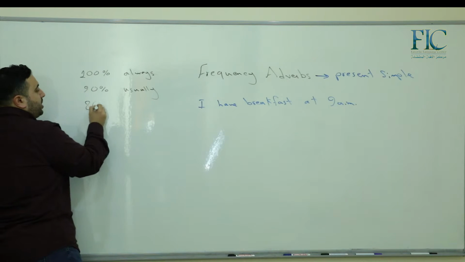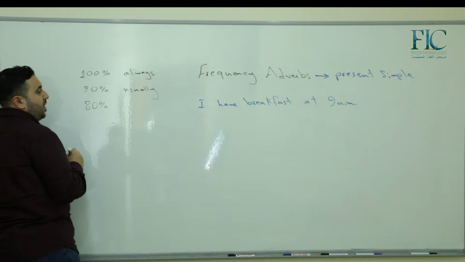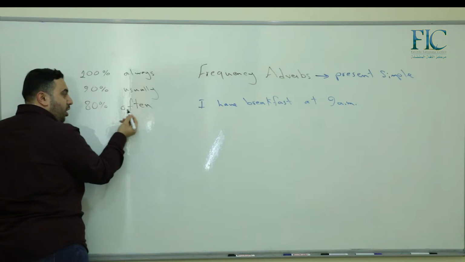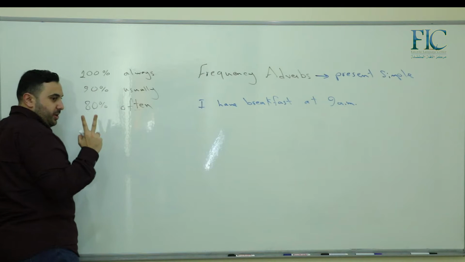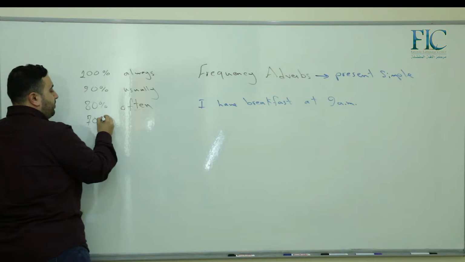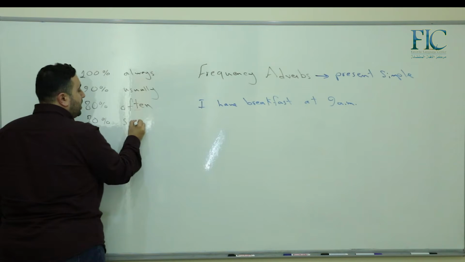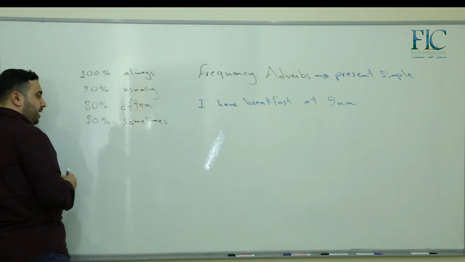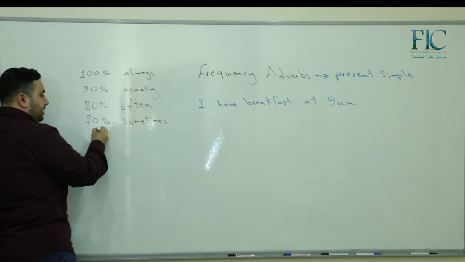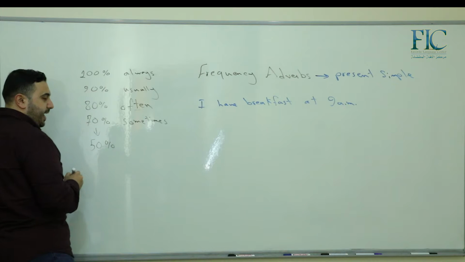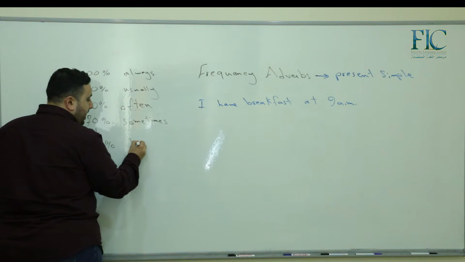For 80%, for example, okay, we use often. Of course, you can say often or often. Both of them are correct. Next one, 70%, for example, we can use sometimes.